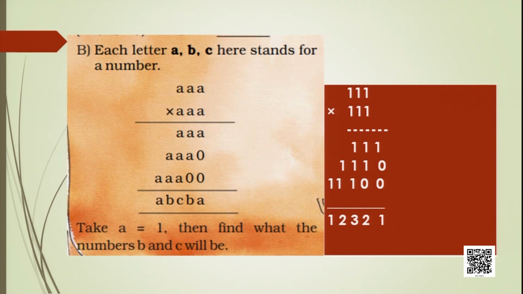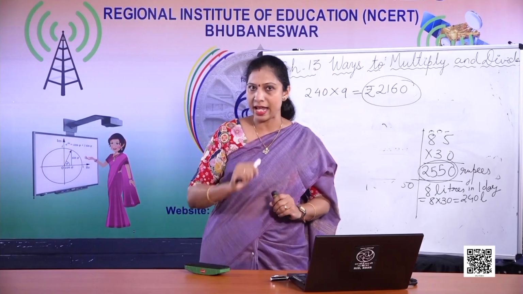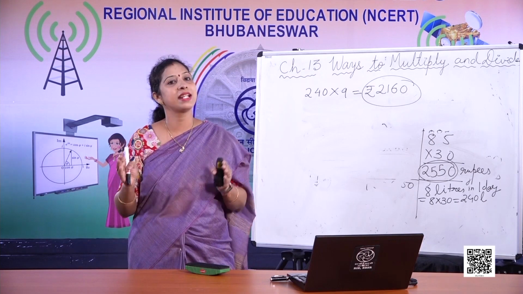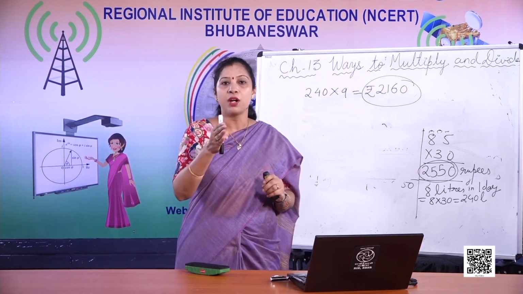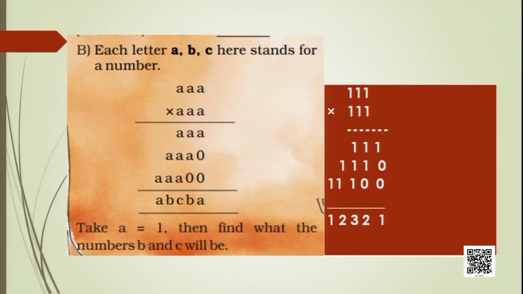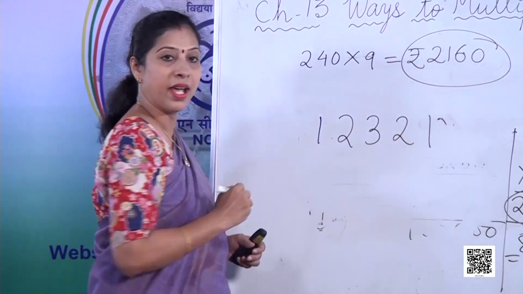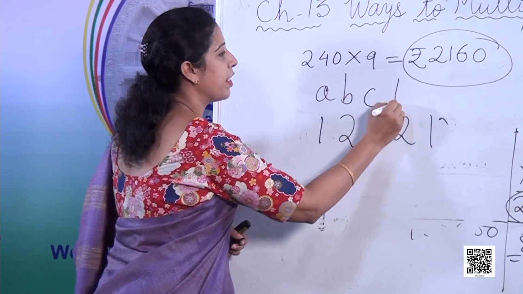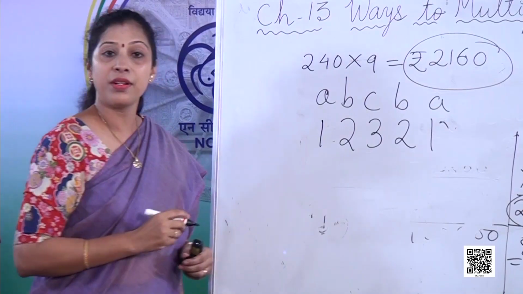So after you have done the calculation, you got the answer as ABCBA. Now the question is, you can take A as 1 and find out the value of B and C. So here you can see 111 into 111. So the answer we got is 12321. And the question given is A, B, C, B, A. So can you now tell the answer?